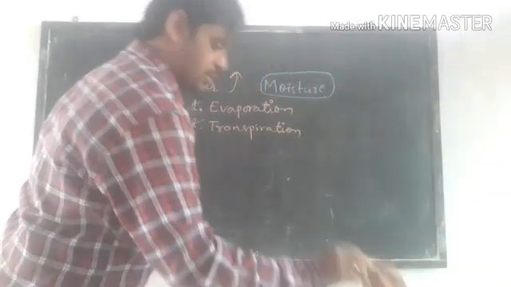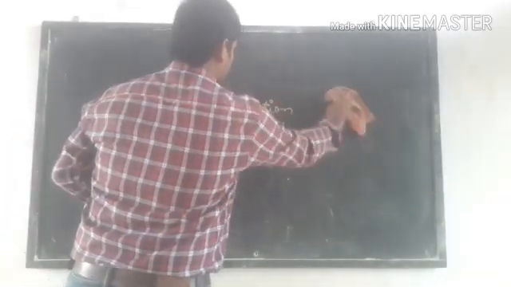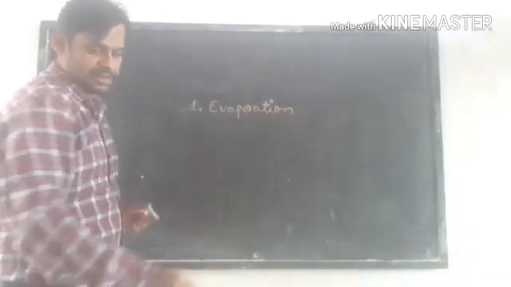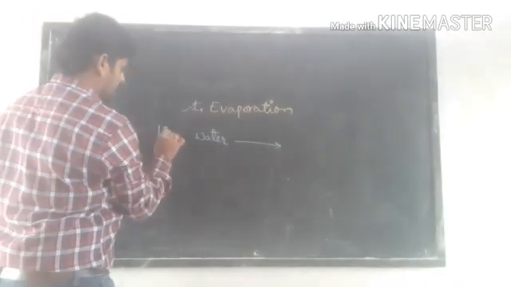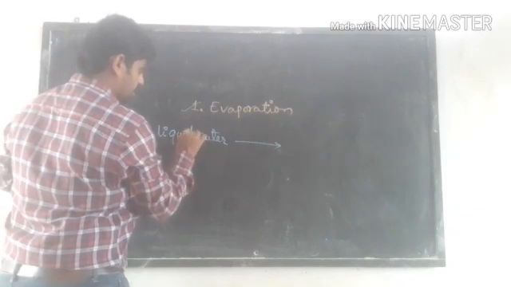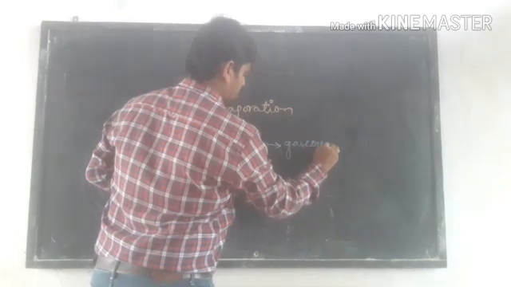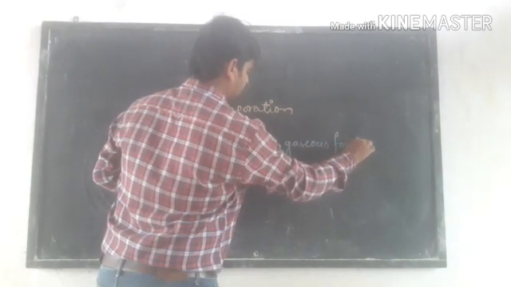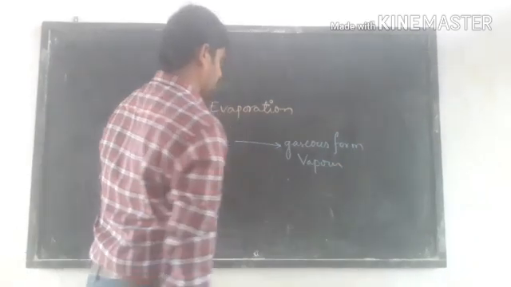Already in the previous video we saw about evaporation. What is evaporation? Evaporation means disappearance of water, the conversion of liquid water into gaseous form, and that we call vapor.